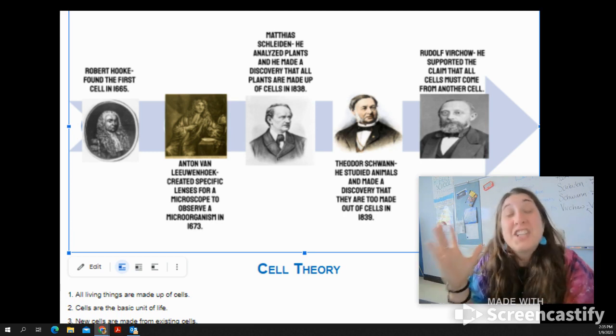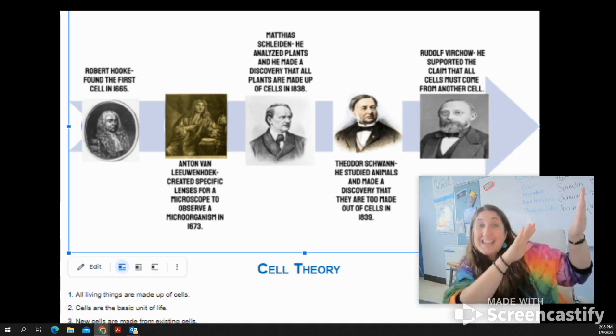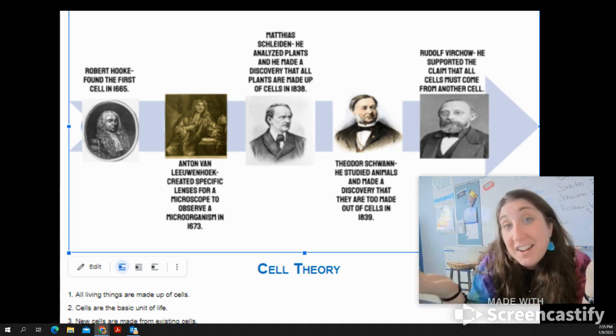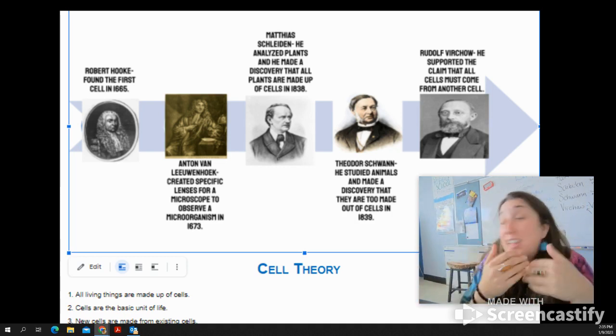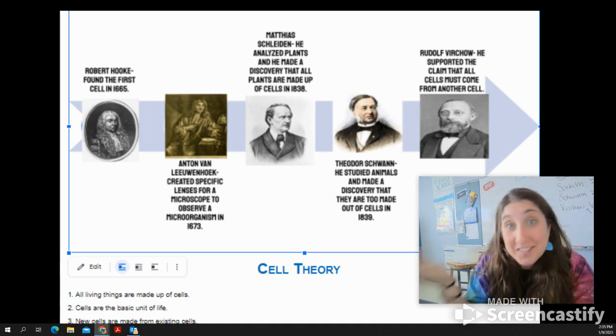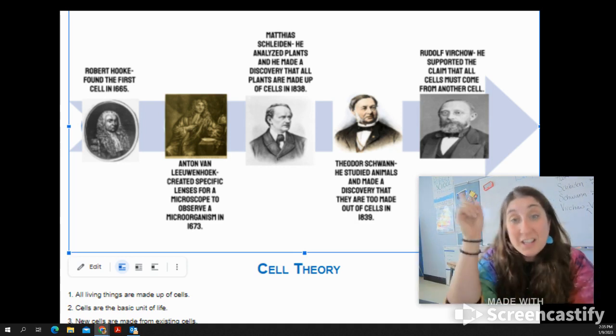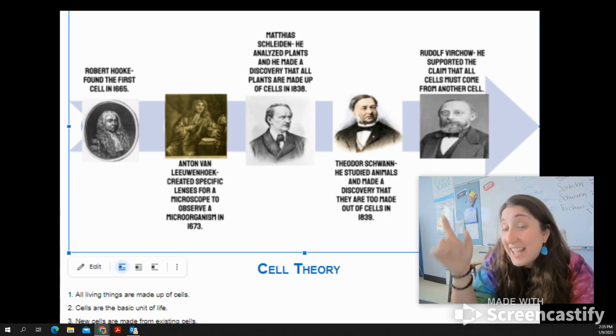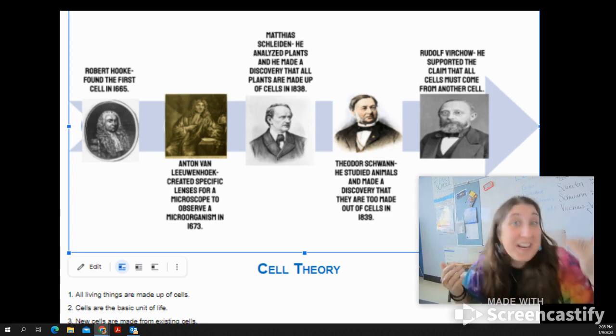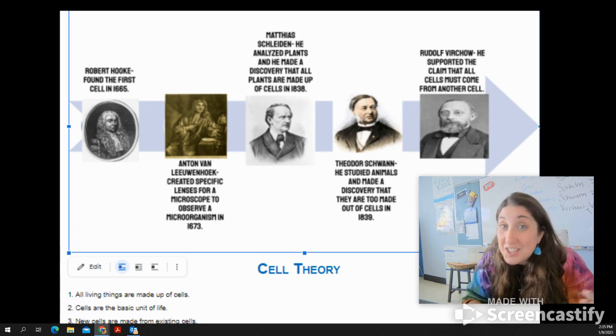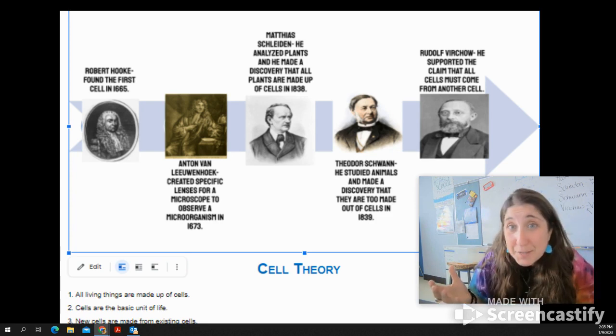Matthias Schleiden, sliding into plant cells. He was the botanist who had studied plants and discovered that all plants are made of cells. Then Theodor Schwann, sounds like swan, which is an animal. He was a zoologist who discovered that all animals are made of cells.